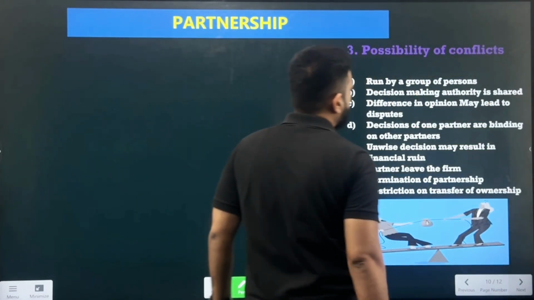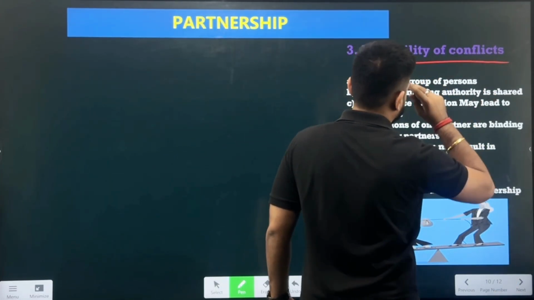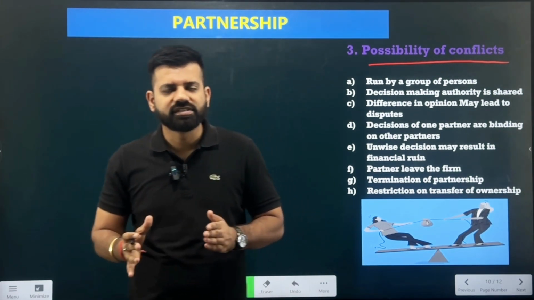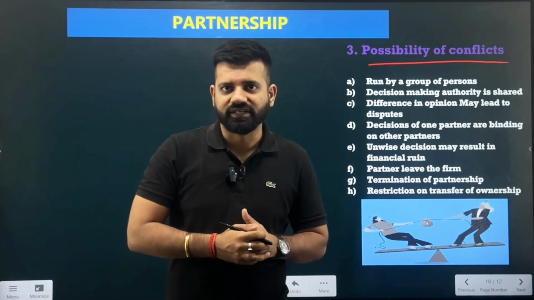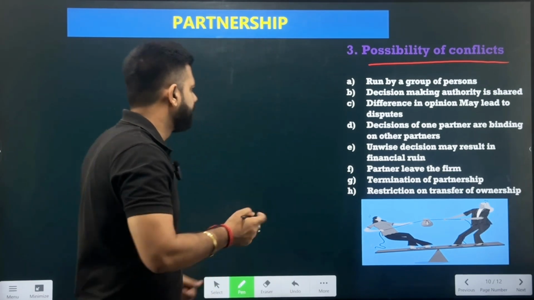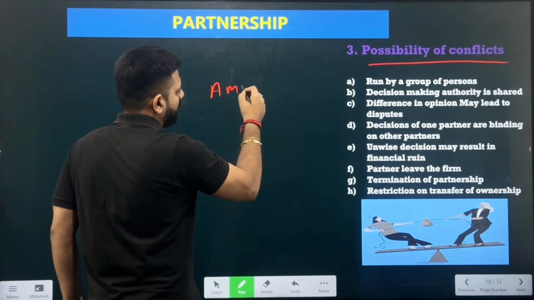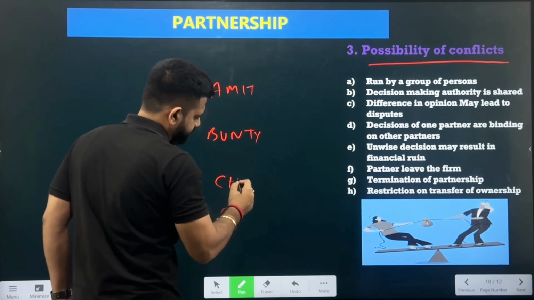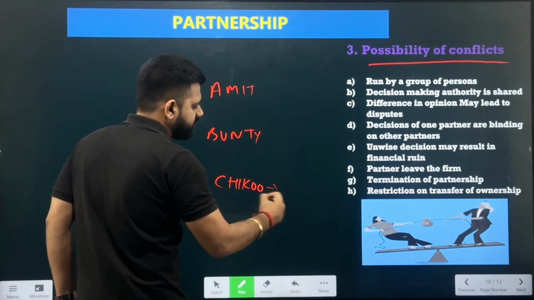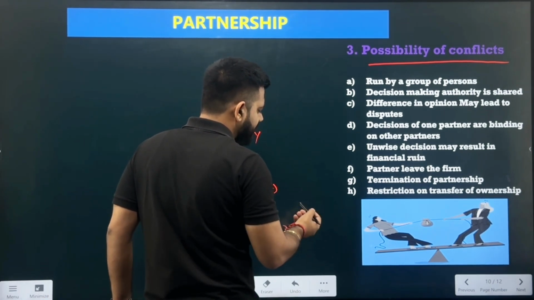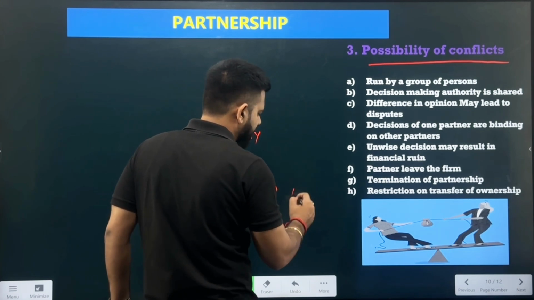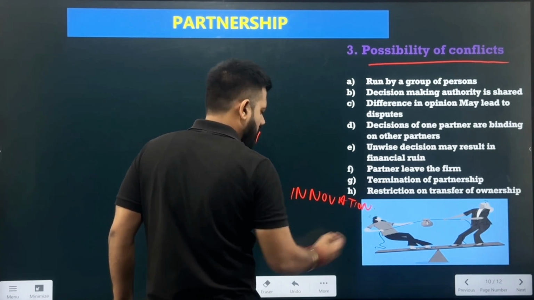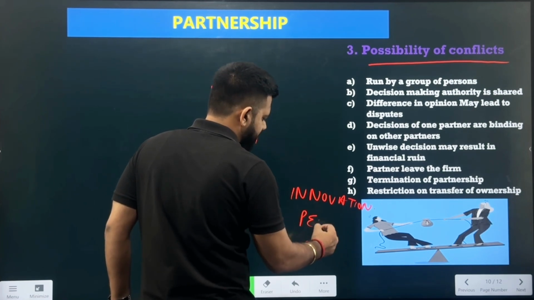Next is the possibility of conflicts. Possibility of conflicts is because this business is run by partners who are of different opinions. For example, Amit, Bunty, and Chiku. Now Chiku is thinking to bring in the innovation in terms of pencils.